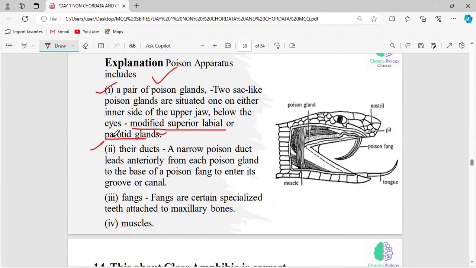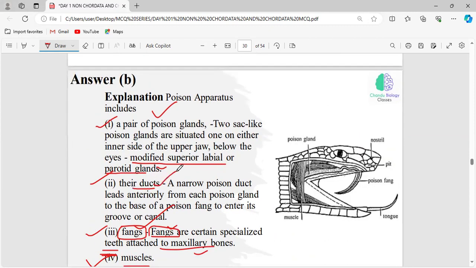The poison apparatus generally has four different parts, which are collectively called the poison apparatus: the pair of poison glands, their ducts, fangs and muscles. Fangs are the modified incisors we have studied, right? Fangs are said to be teeth, here denoted as dentition. It is a modified tooth, attached to the maxillary bones, and obviously this is surrounded by muscles. Ducts, through which the poison can flow.